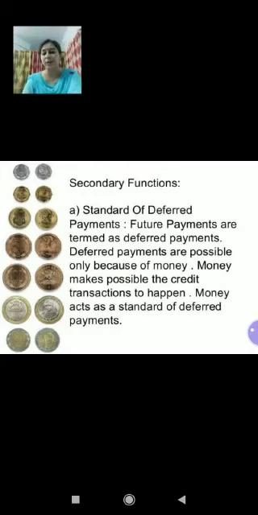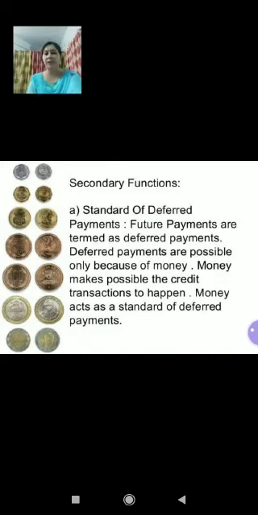Expressing these in terms of commodities is likely to be very inconvenient and indefinite. Thus, when you lend 10,000 rupees to someone for a year, you know the definite amount you would be getting back after one year. But suppose you lend a horse for a year, you may not get back the same horse of the same virtues and qualities after the year. So children, money has facilitated the payment to be made in future easily. Right, children?